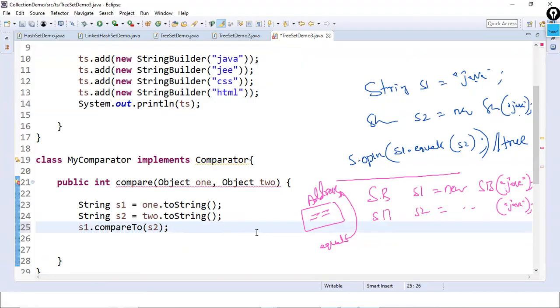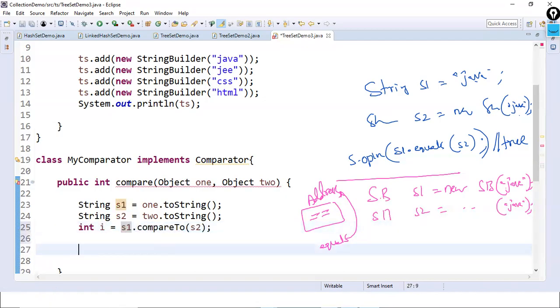I'm comparing them because we need to know which has to come first and which next in ascending order, or which first and which second in descending order. That's the reason we have to compare. And the return type of this is int, so int i. Then what has to be the last statement in this method? Return statement. So return i.